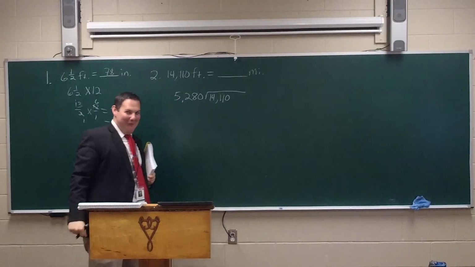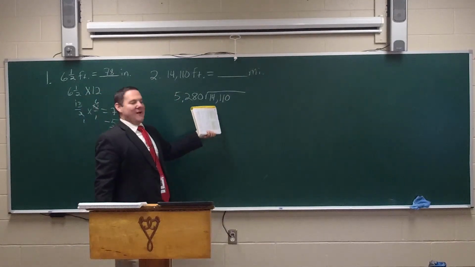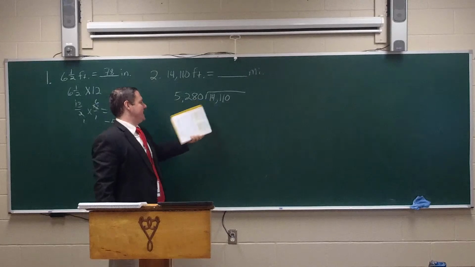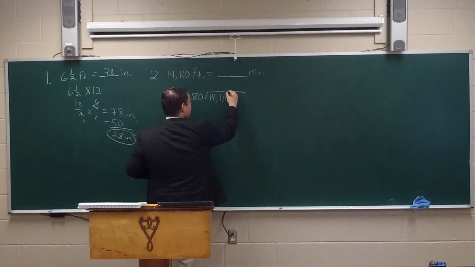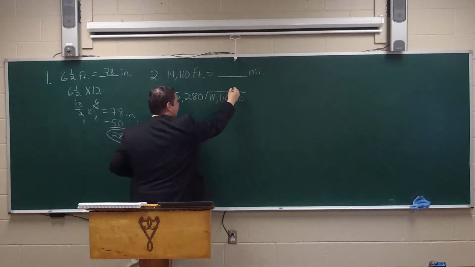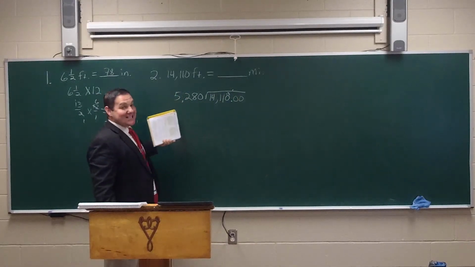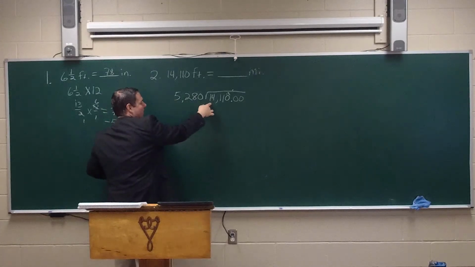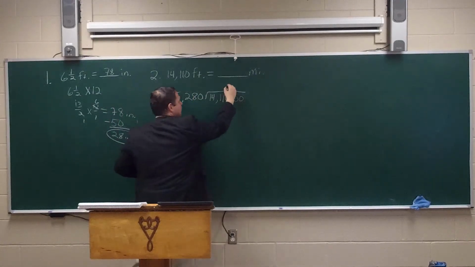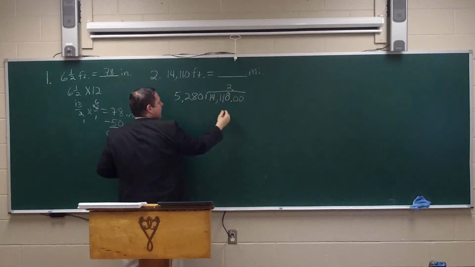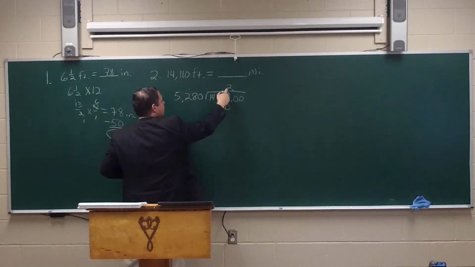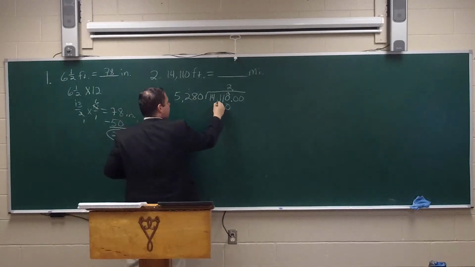14,110. Boy, oh boy. Well, we know this is not going to go in there 3 times, because 5 times 3 is 15. And we know we're at least going to start here, and we're probably going to annex some zeros. And I'll bring my decimal up. So we know it's not 3, so the next 5 into 14 can't go 3, so it's got to be 2. So let's put a 2 here. So 2 times 0 is 0. 2 times 8 is 16, carry your 1. 2 times 2 is 4, plus 1 is 5. And 2 times 5 is 10.